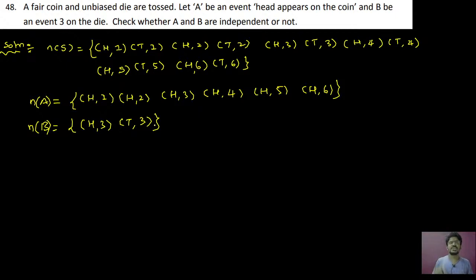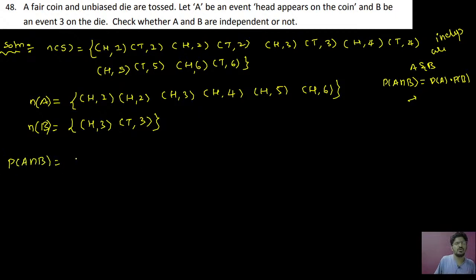So now what they are asking: check whether A and B are independent or not. See here, if P of A intersection B equals P of A into P of B, this is when A and B are independent. So this we have to prove. Clear? So now first let us calculate P of A intersection B. For that we need A intersection B. Calculate what is A intersection B.